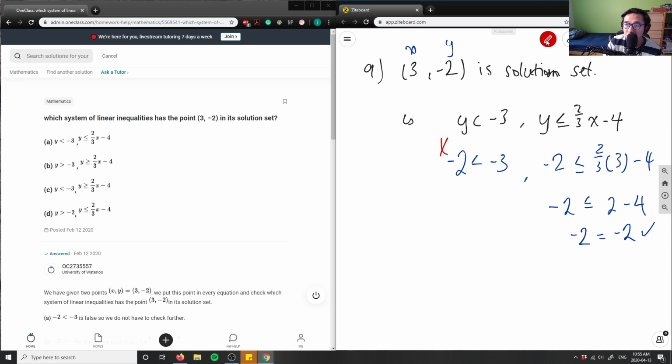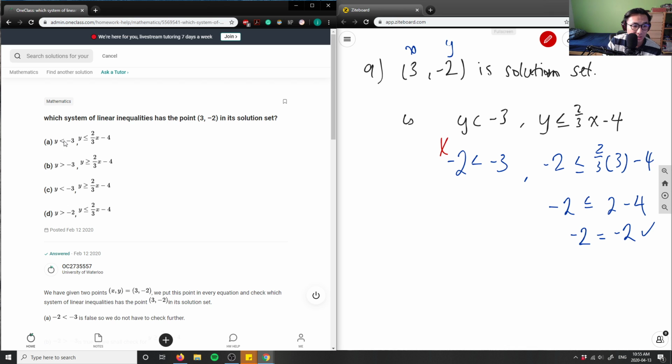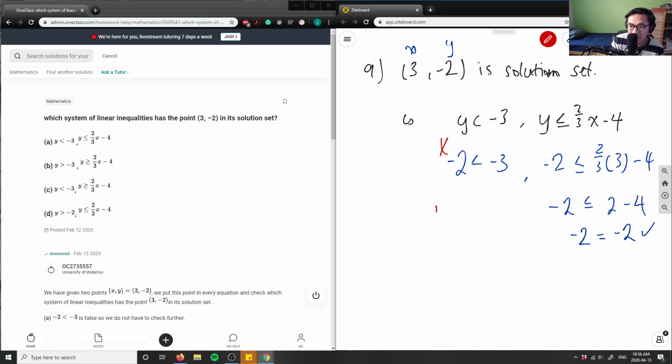So A is incorrect. Let's do B now. So if A is incorrect here, I can look at the sign, right? So it's greater than, so I know A here is incorrect. I also know C is incorrect here by the same logic. So let's check B and D here. And B and D only has this switch in sign, right? And if you actually use logic in this case, if I know that Y has to be greater than -3, because -2 is greater than -3, that's fine, which means I have B and D would be my answer for this one.